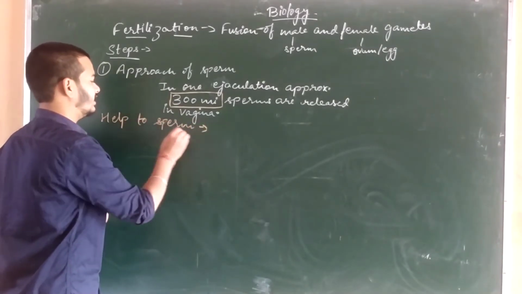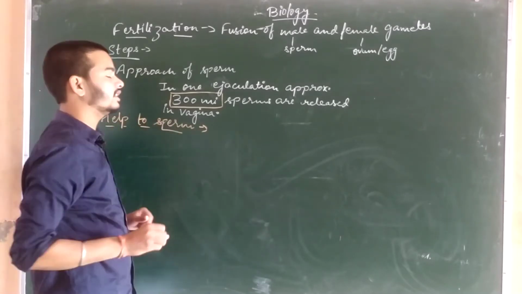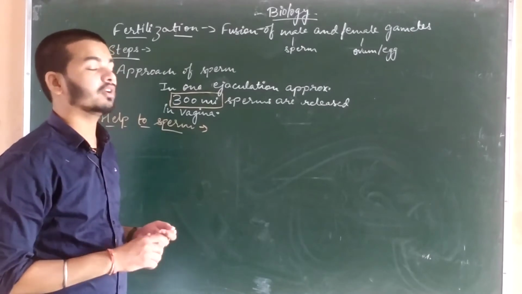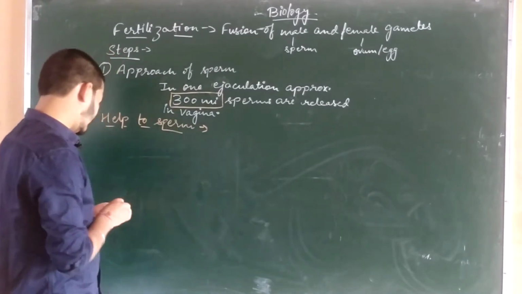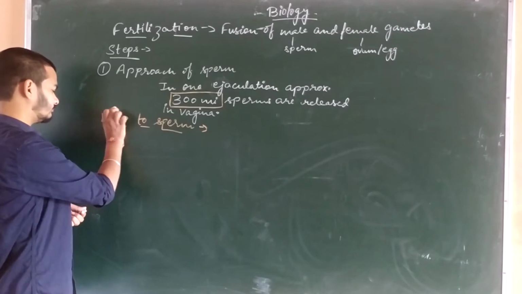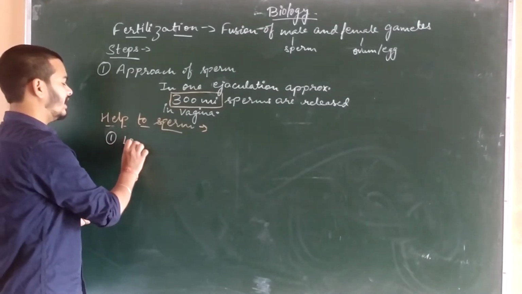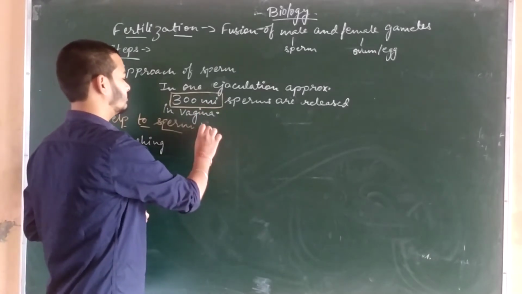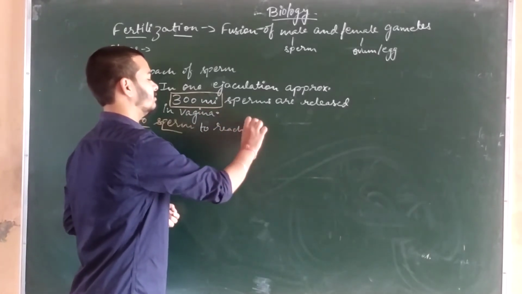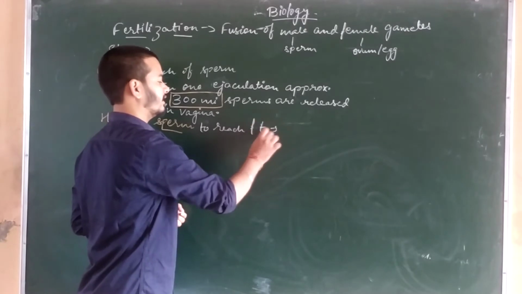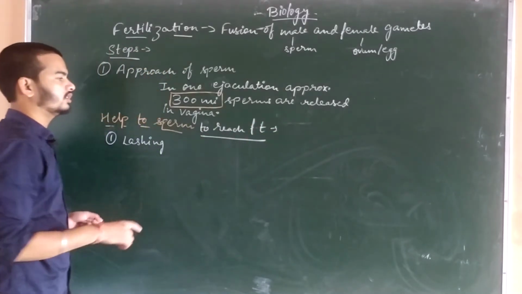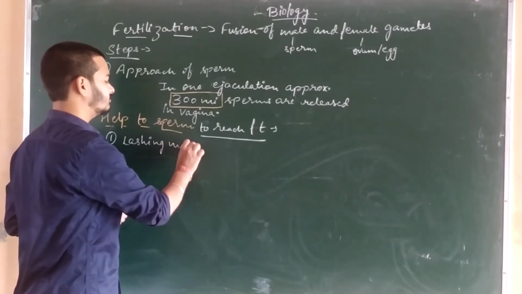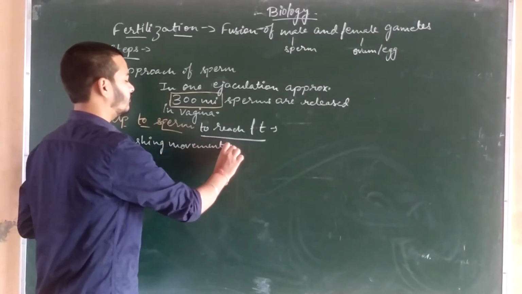What are the facilitations which the sperms get to reach the fallopian tube from the vagina? So the first thing is lashing movement of tail helps sperm to reach the fallopian tube.